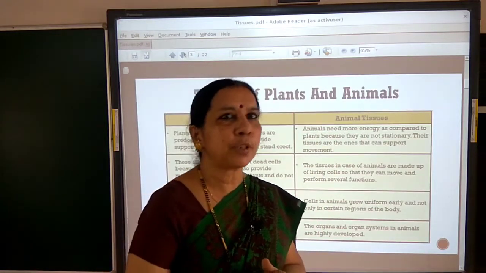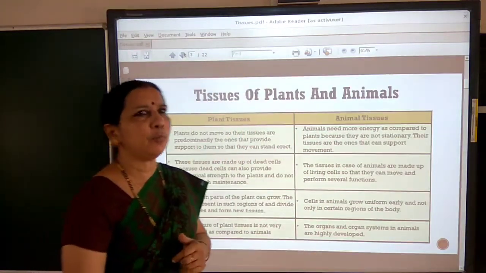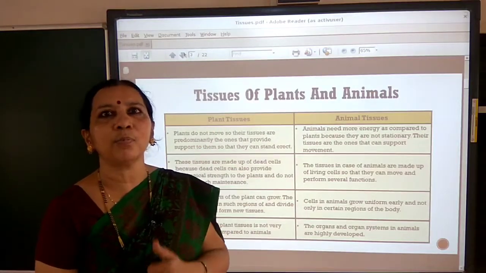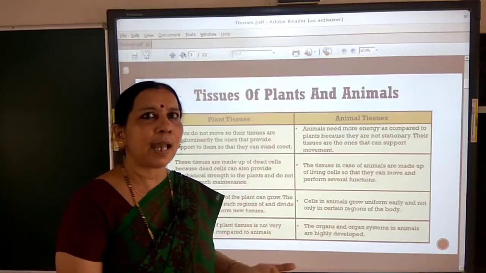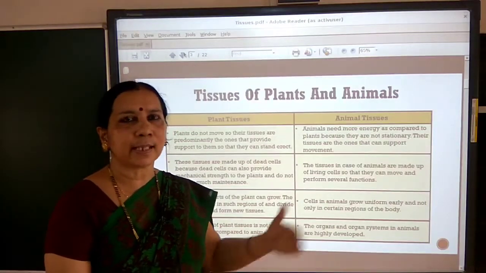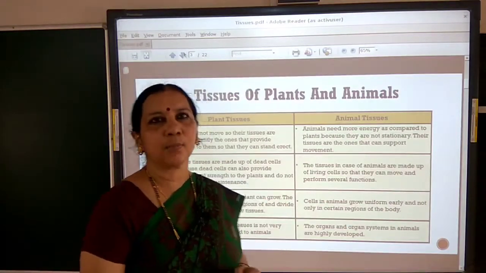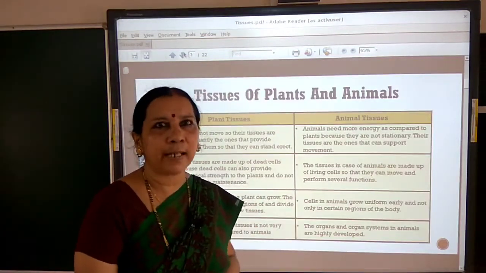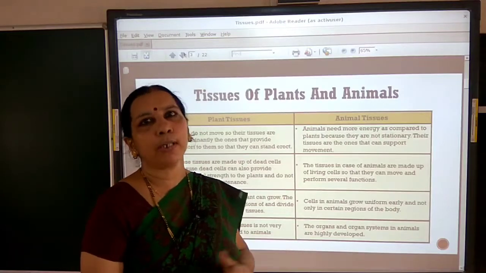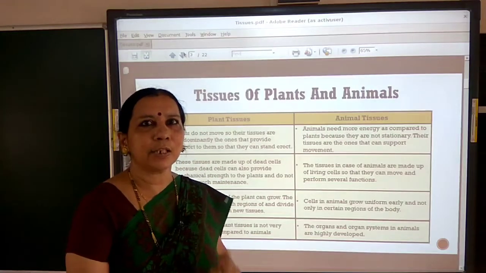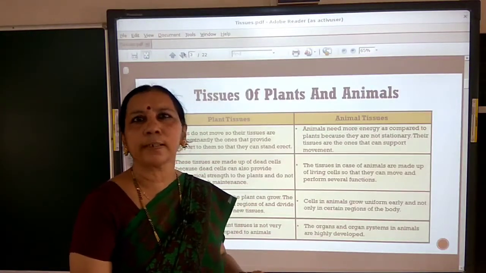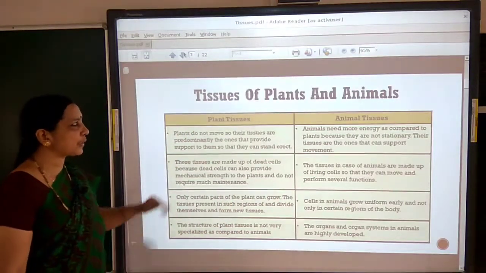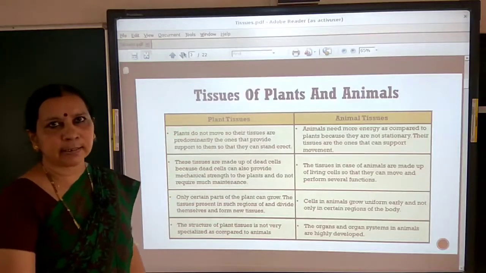But if you observe the animals, they are actively moving here and there in search of food, water and mates, so can they have inactive dead cells like plants? It is impossible. They consume more energy than plants since they are actively moving around. So almost all the tissues in animals have living cells. That is one difference between plants and animals.